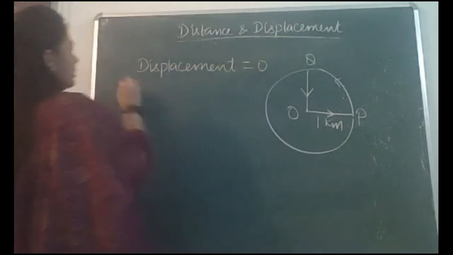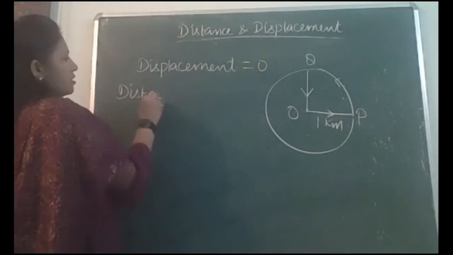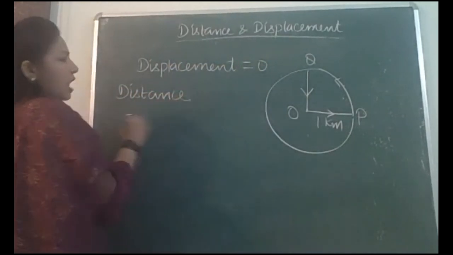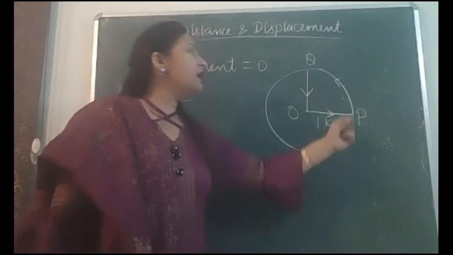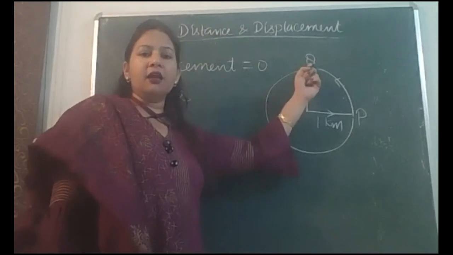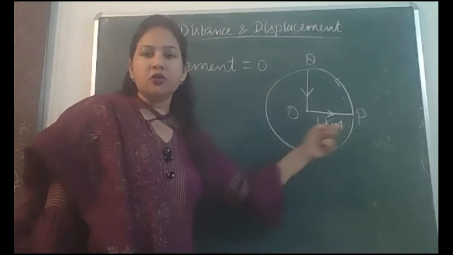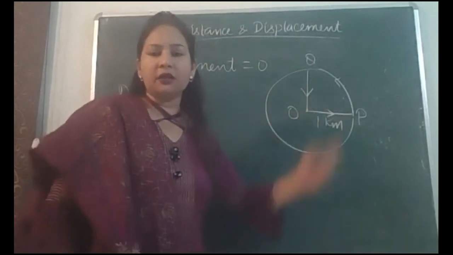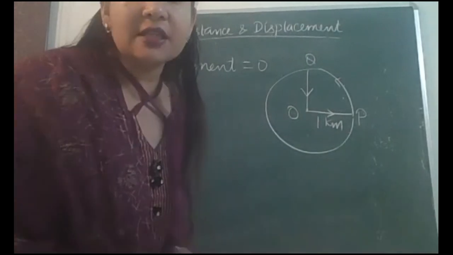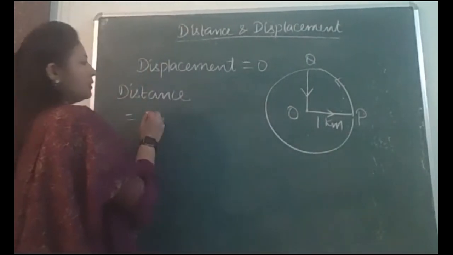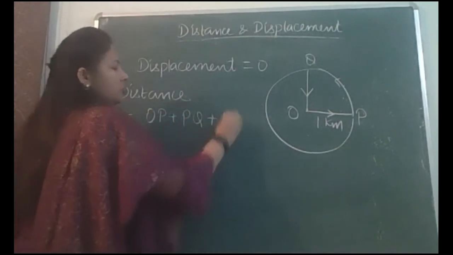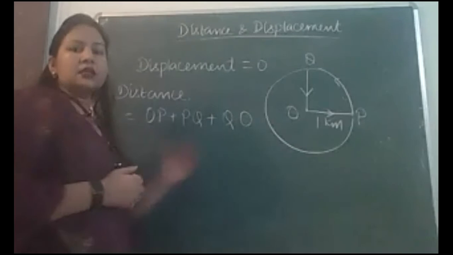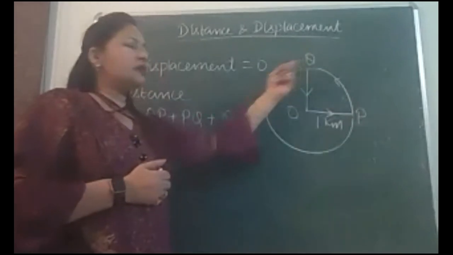Now let's calculate the distance covered. Let us see how he moved. He covered OP distance, then PQ distance, then QO distance. The length of this actual path covered will be the distance in this case. So distance is equal to OP plus PQ plus QO.